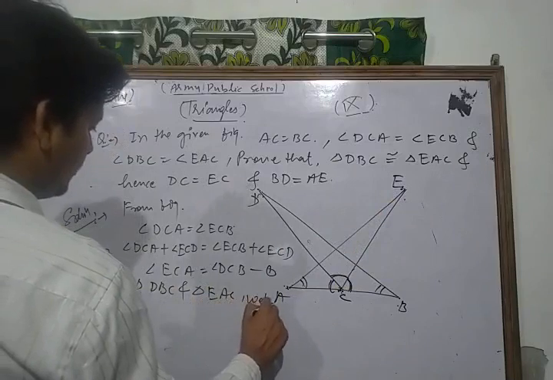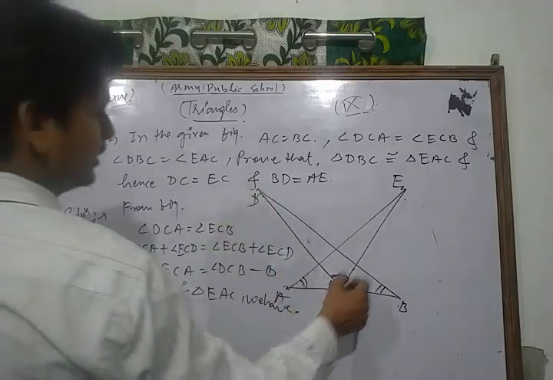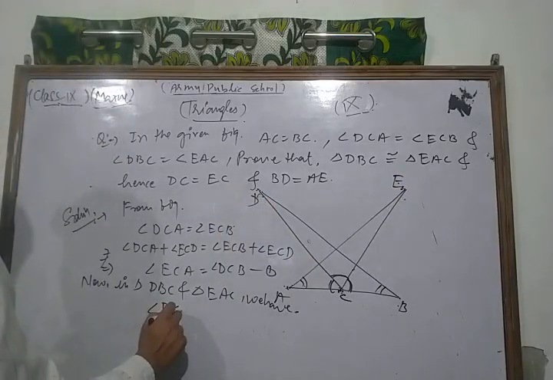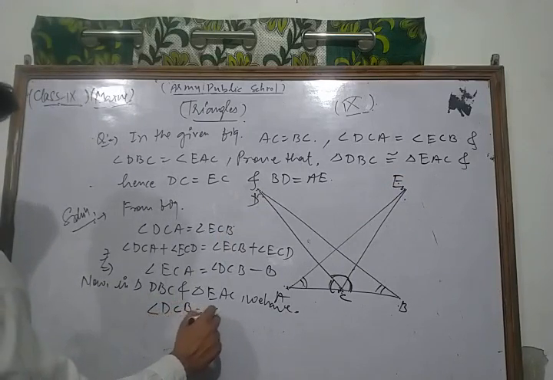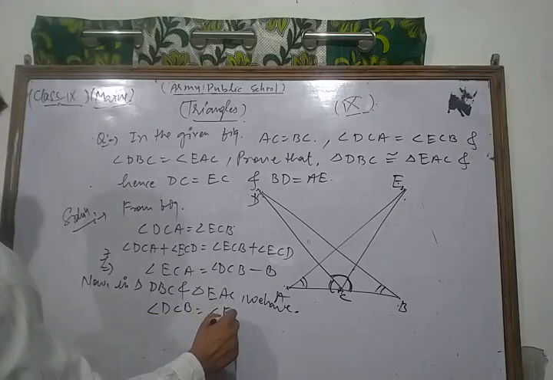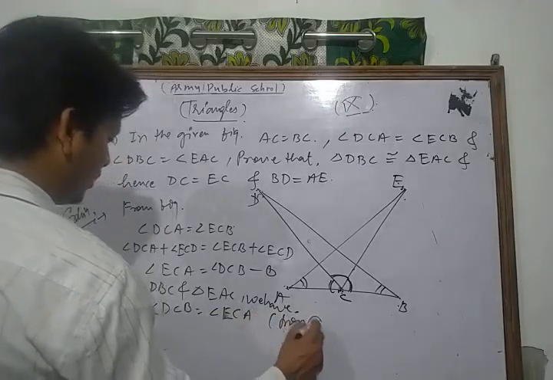We have angle DCB is equal to angle ECA, from equation 1.